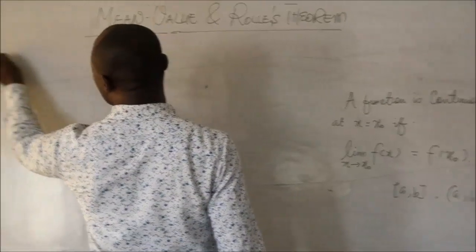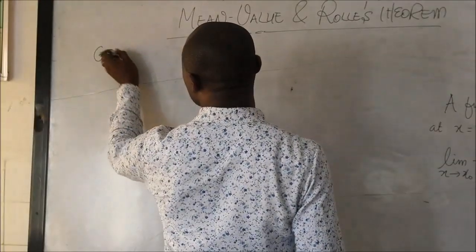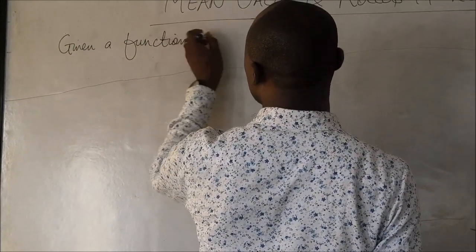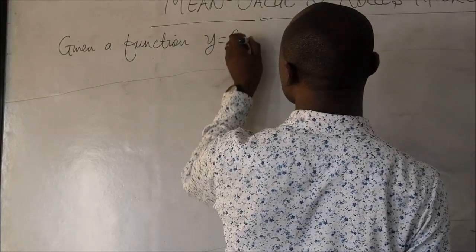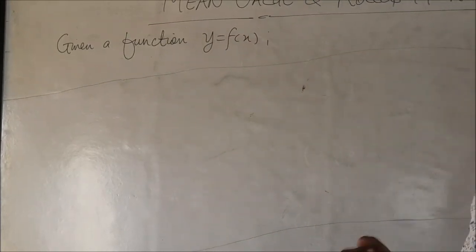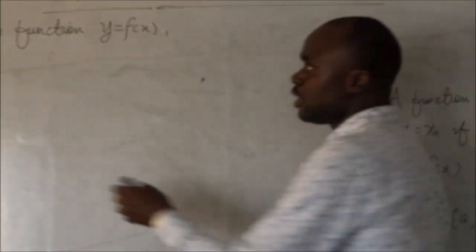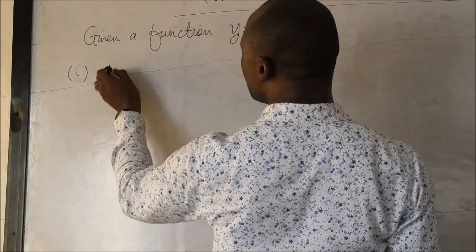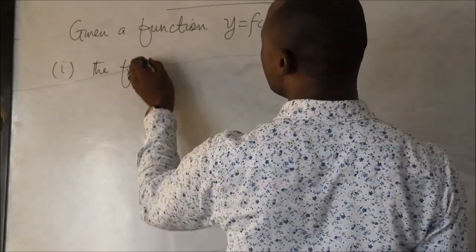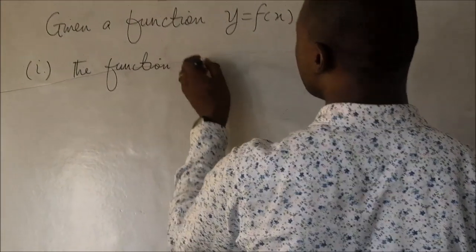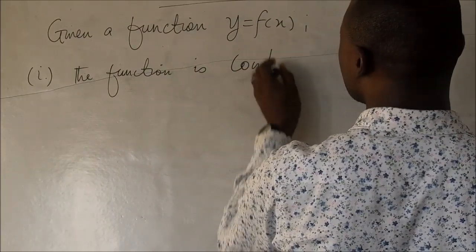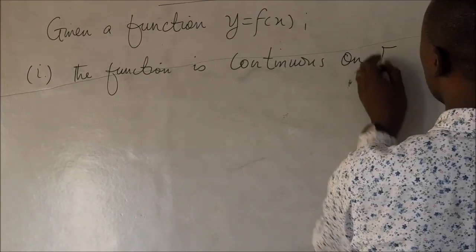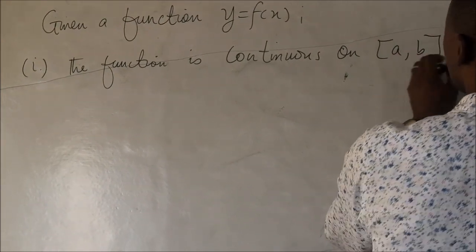Given a function y equals f of x, the following conditions must hold to explain the mean value theorem. The first condition is that the function is continuous on the closed interval a b.